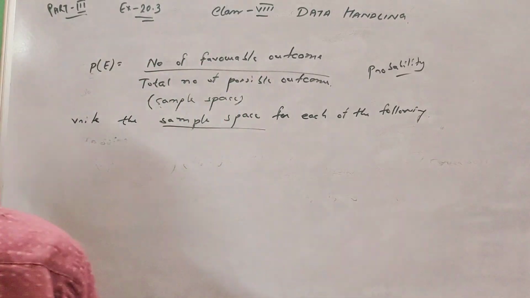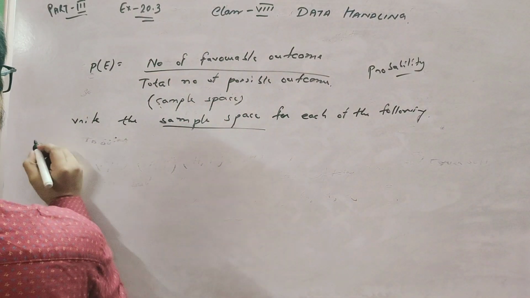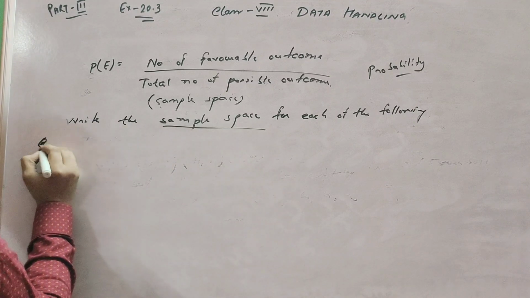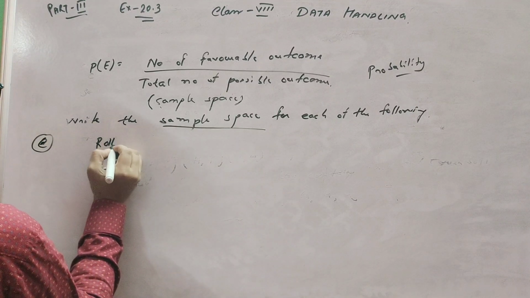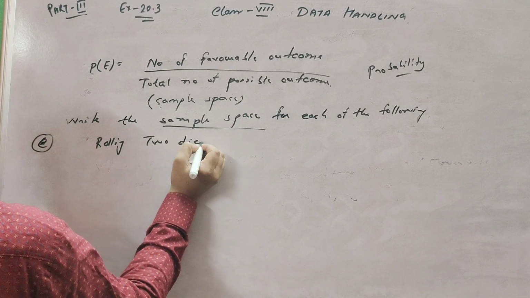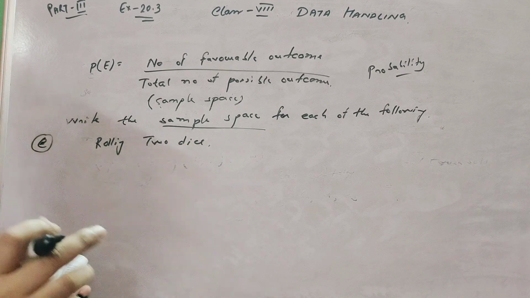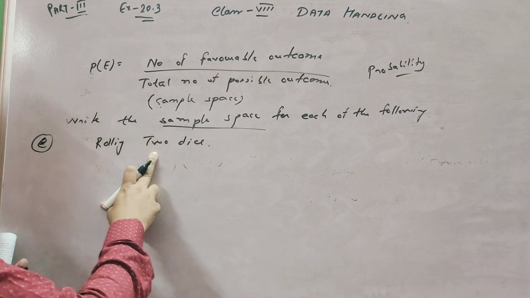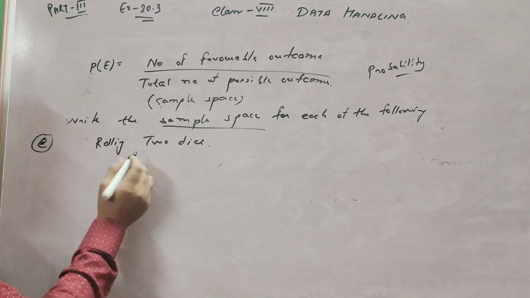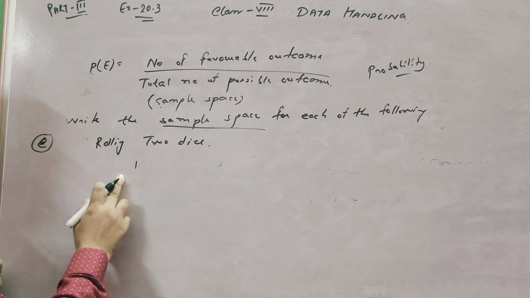Okay, rolling 2 dice. Question number E: when you roll 2 dice, dice means Ludo dice. What are the sample spaces for rolling 2 dice? The sample space is fixed for 2 dice.